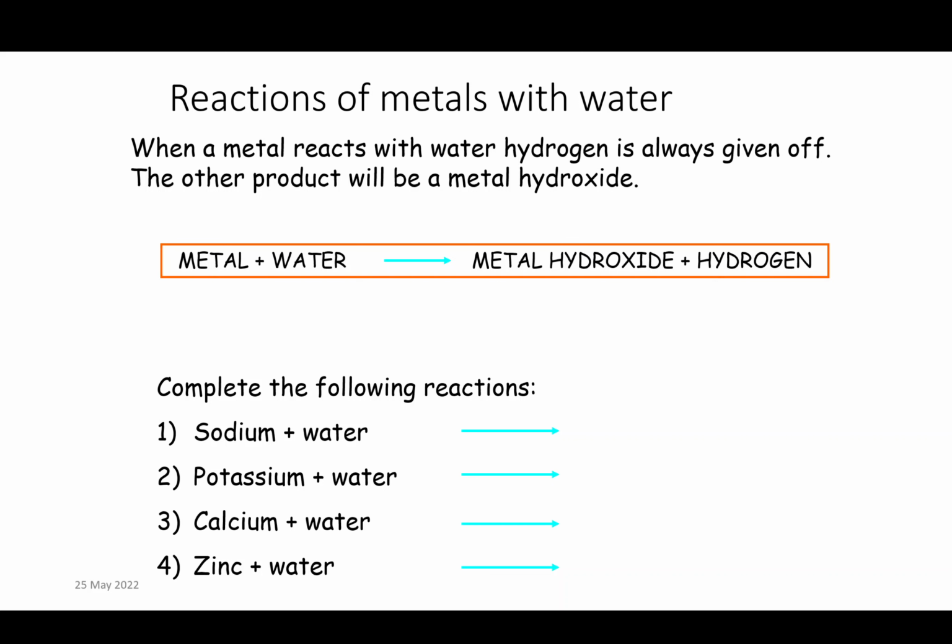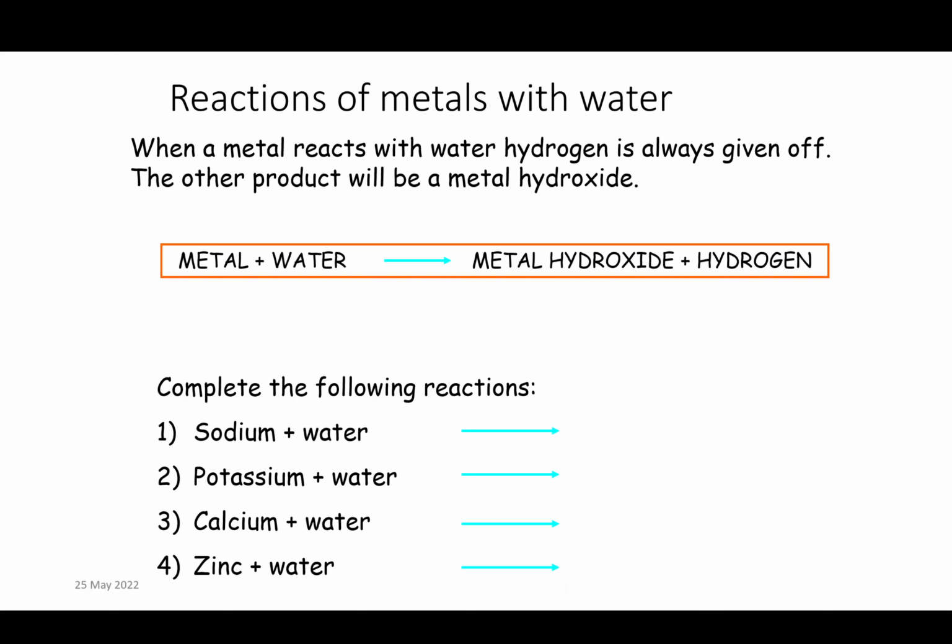So hopefully you can predict what the rest would give. So you'd have potassium hydroxide and hydrogen, calcium hydroxide and hydrogen, and zinc hydroxide and hydrogen. So they're all producing this metal hydroxide and hydrogen.